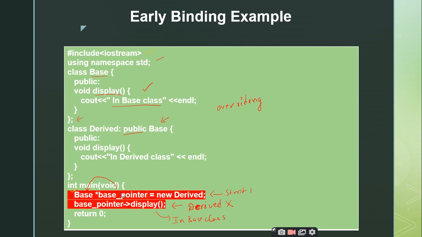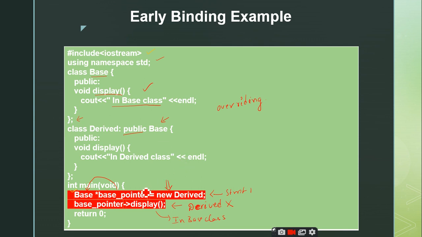Yes, sir. Right. So here the new, tell me what happens for this new. Why do we use the new operator? Is it for static memory allocation or dynamic memory allocation? Dynamic memory.